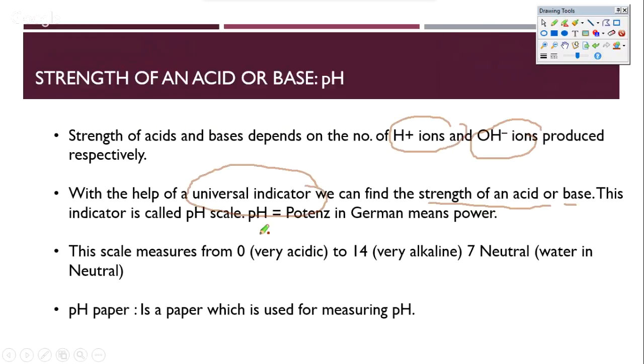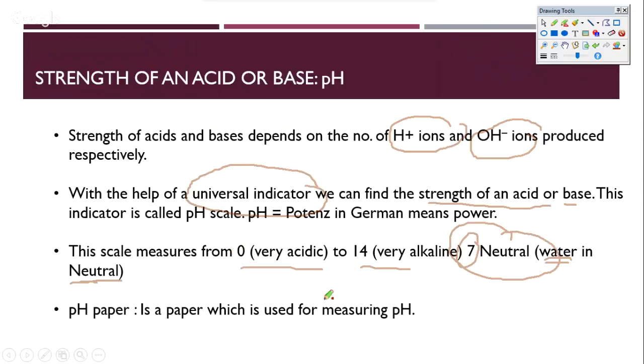From its coloration, we understand whether something is acidic or basic. The scale starts from 0, which is very acidic, and ends at 14, which is very alkaline, and 7 is what we consider neutral. Please note this is neutral only for pure water. Whenever you have pure water, the pH would be around 7.